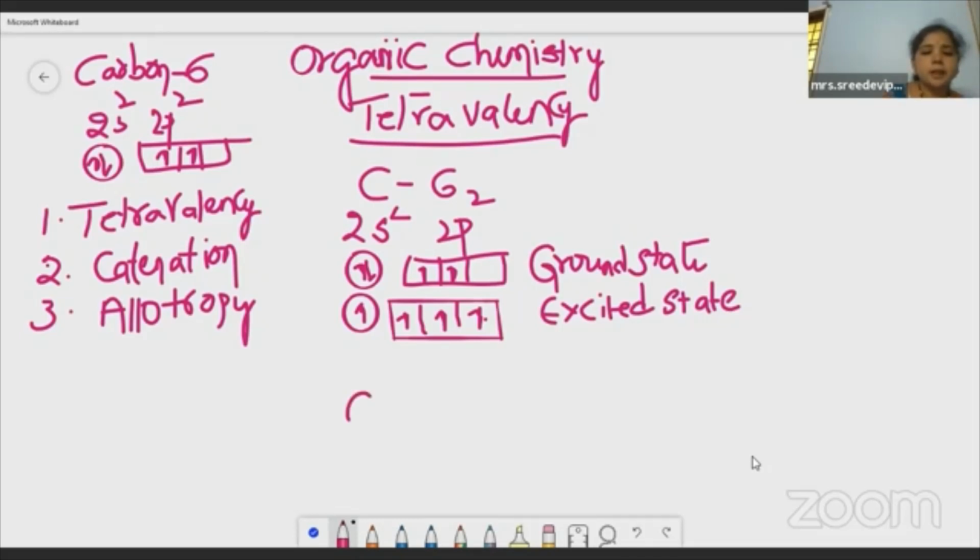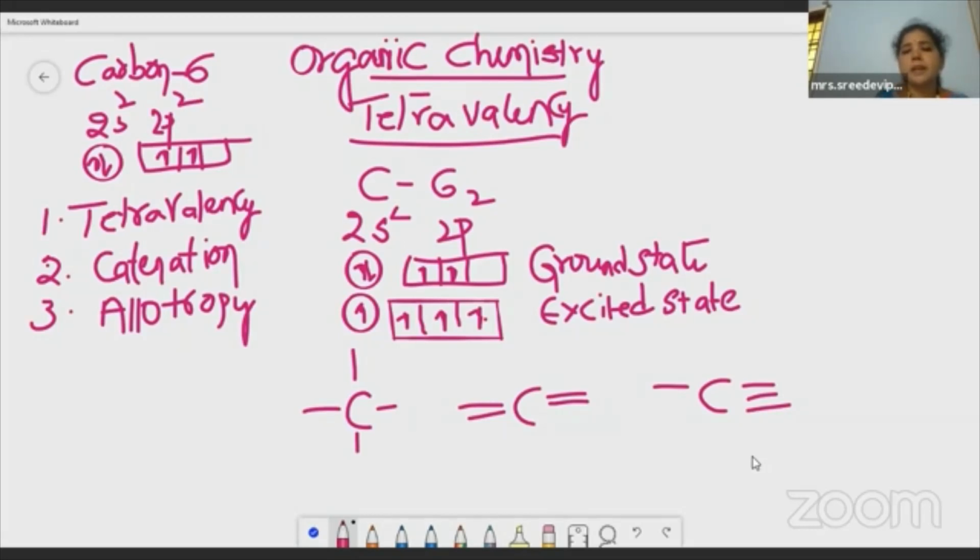So that's why it can form 4 single bonds, or 2 double bonds, or a triple bond. What is a single bond? A single bond is a sigma bond. A double bond consists of a sigma bond and a pi bond. And a triple bond consists of 1 sigma bond and 2 pi bonds, children. So please remember this: sigma and pi, and sigma and 2 pi bonds.